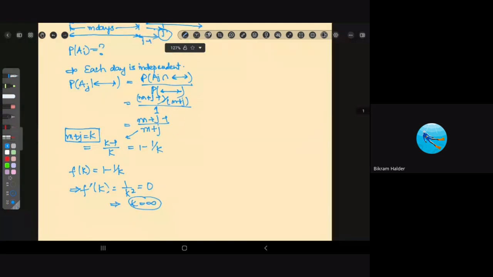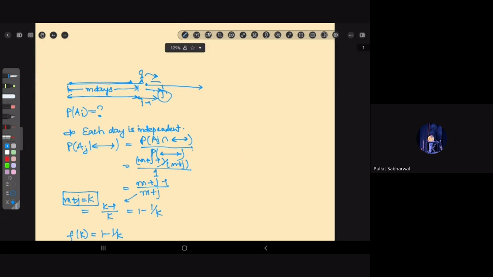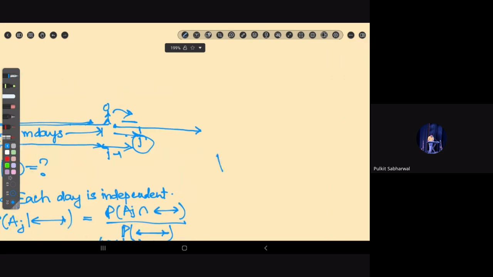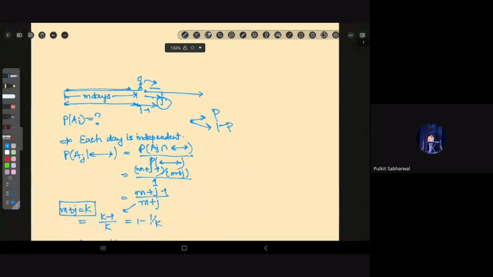But here we assume that for the number of days we waited, j, it could rain each day. Yeah, it could rain. The rain is independent of every day, right? It could rain today also. It could rain 5 days later also. It's like a Bernoulli process. A Bernoulli process has a probability p of occurring and a probability 1 minus p of not occurring. There are two conditions, and that's all. You don't have any conditional probability. It is independent of each day. Each day is an independent day.